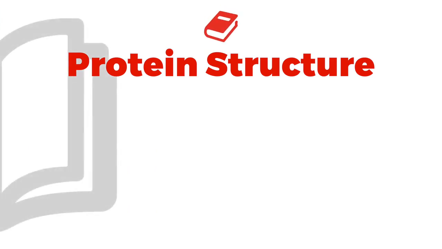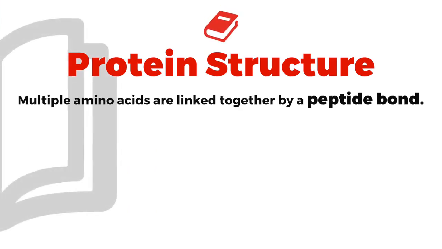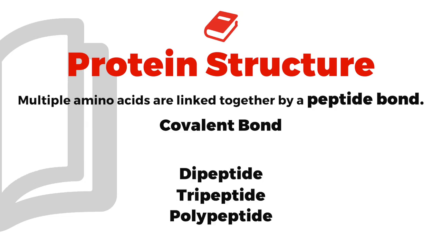You guys can see as we read on in our notes, the paragraph that says multiple amino acids are linked together by a peptide bond, right? It goes on to say that's a covalent bond. And it gives some examples of that: dipeptide, tripeptide, polypeptide. You guys know the difference between amino acids and a protein is when you link 100 or more amino acids together, then you have a protein, okay?